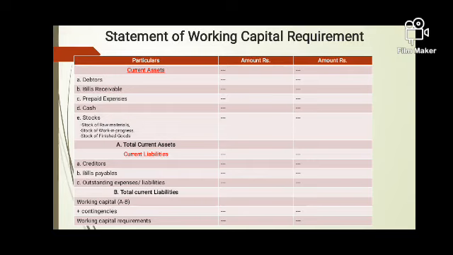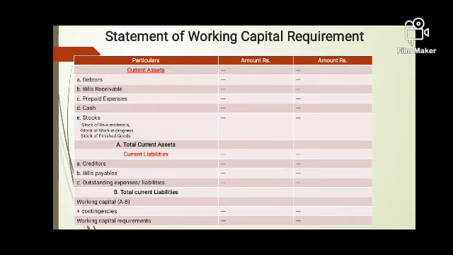Bills payable: just like our customers have signed some bills and submitted to us, similarly we are also signing some bills and giving them to our suppliers. So these are our liabilities, but within 1 year we have to repay them. And there are some dues, outstanding expenses. We have workers and we make them payment 1 week later, 1 month later, 10 days later, but sooner or later we have to pay. So these are liabilities, but we have to repay them within 1 year.